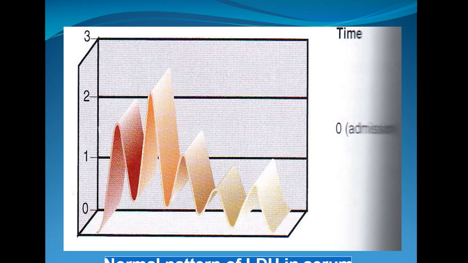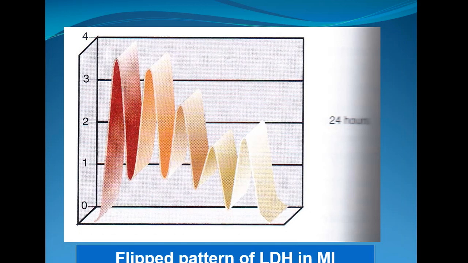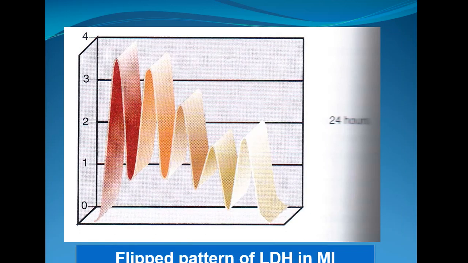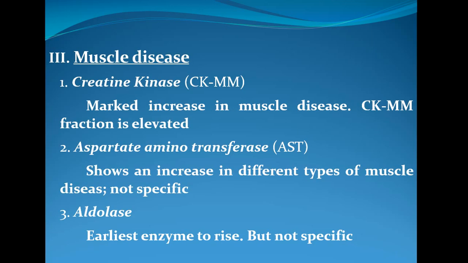So this is the normal pattern of LDH in the serum electrophoretic pattern, but this is a flipped pattern. You can see the difference. The number 1 is actually low in the normal pattern. Here the number 1 enzyme, the LDH1 isoenzyme, has increased drastically because of myocardial infarction. So a flipped pattern of LDH can be observed in myocardial infarction.